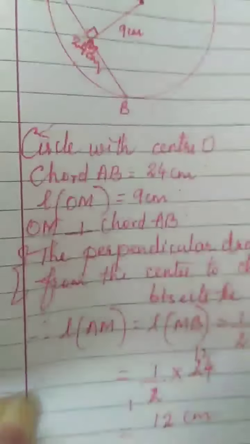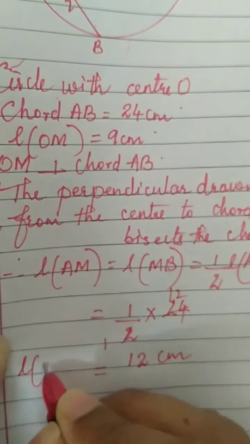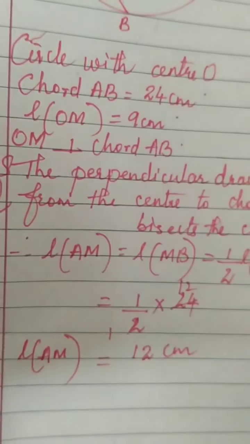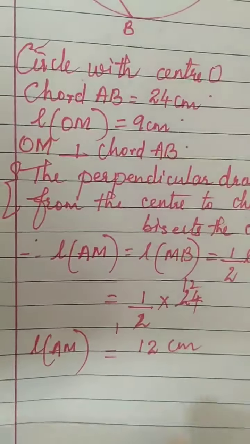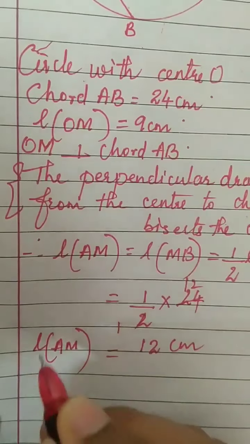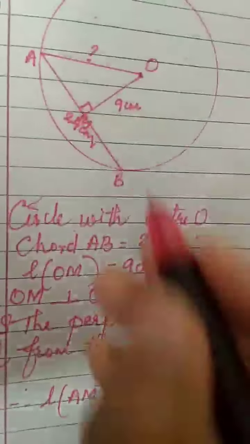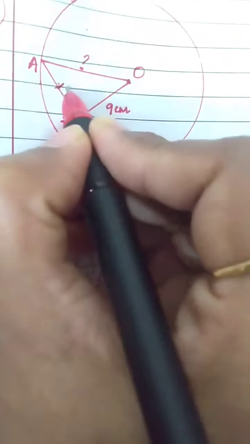So we got length of AM is equal to 12 centimeter. Highlight that. Once you get AM as 12 centimeter, this is 12.